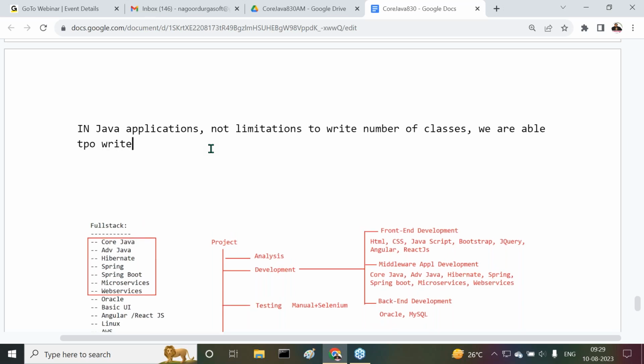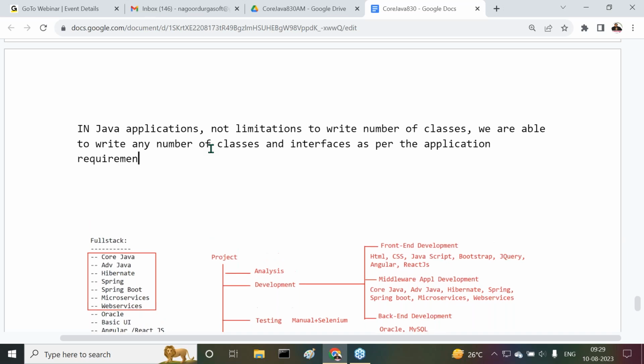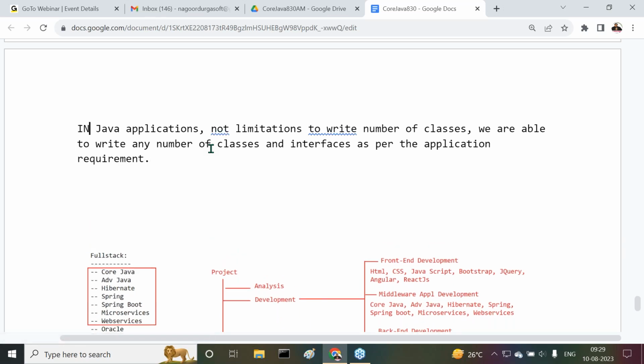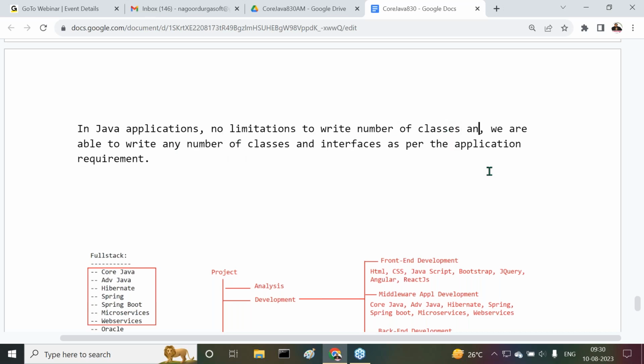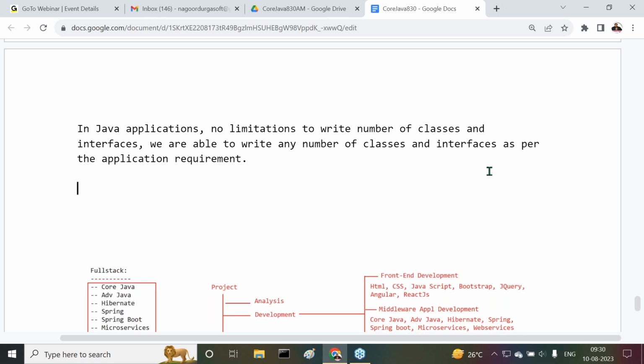We are able to write any number of classes and interfaces as per the application requirement. In Java applications, we don't have any limitation on the number of classes and interfaces. We are able to write any number of classes and interfaces as per the application requirement. Right? This information is sufficient as of now.